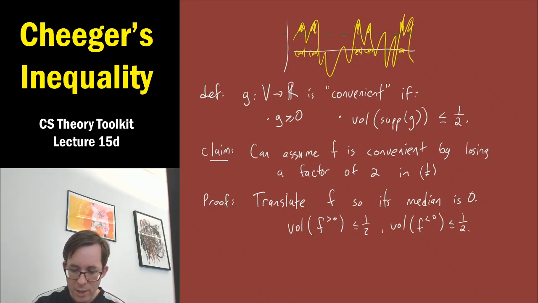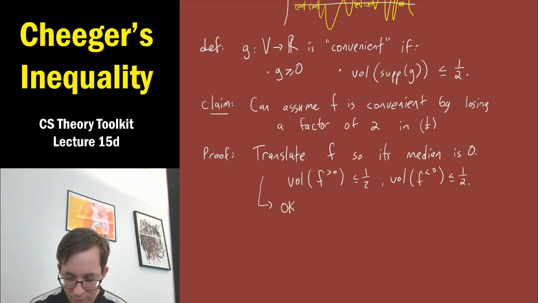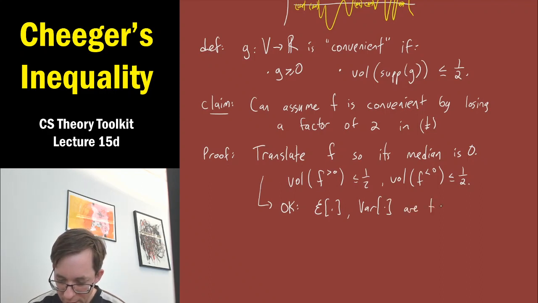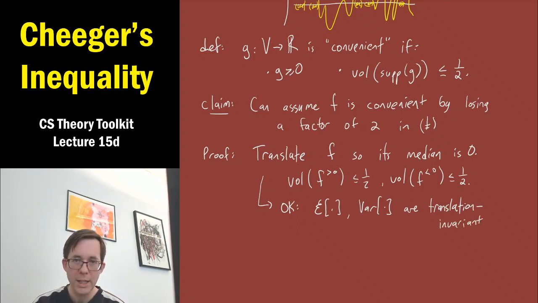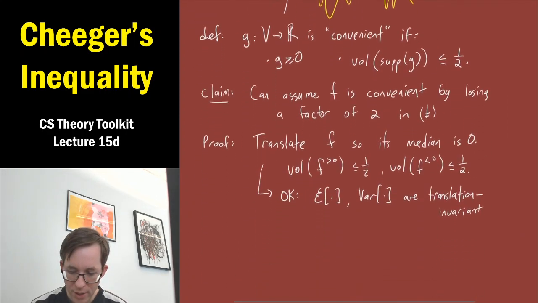And why can you do this? You can do this absolutely without loss of generality, without changing our assumption about f, that dagger inequality, at all. And that's simply because, as we've seen several times, the quadratic form of a function f and the variance of a function f are translation invariant. If you add a global constant to a function f, it doesn't change either of these 2 quantities. Okay, so we can take f, we can make its median 0, and it doesn't change anything at all about our assumption here, this yellow rectangle assumption about f. Okay, that's a good start.